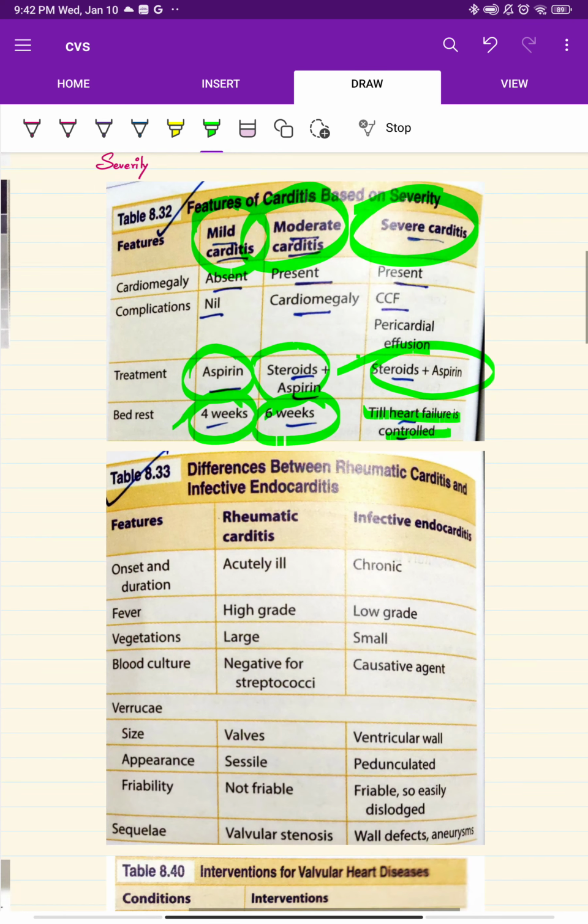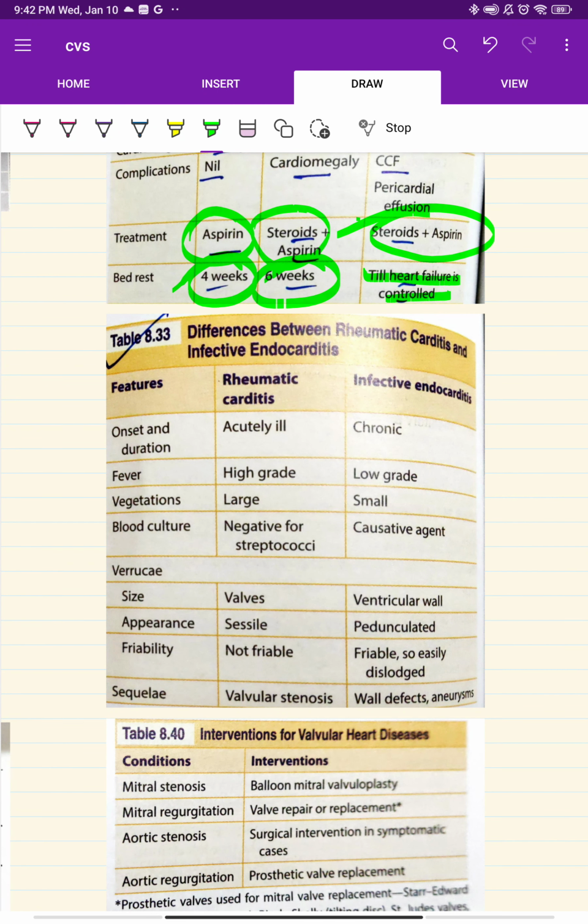Next, we should keep in mind the differentiation between rheumatic carditis and infective carditis, the differential diagnosis. Rheumatic carditis presents acutely, while infective endocarditis is chronic. In rheumatic fever it will be a high grade fever. Vegetation will be very large, and blood culture will be negative for streptococci.